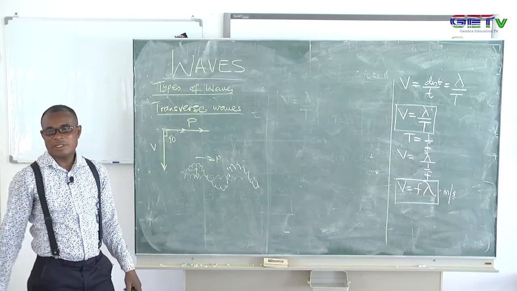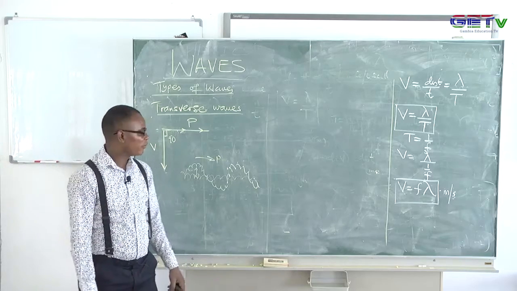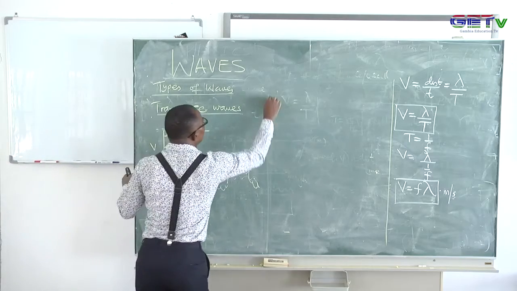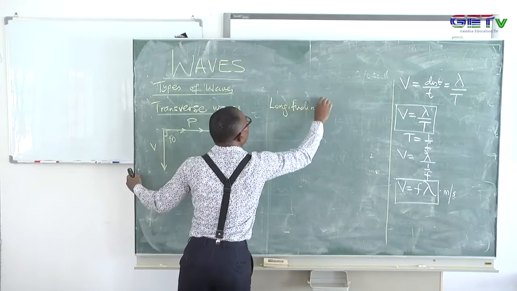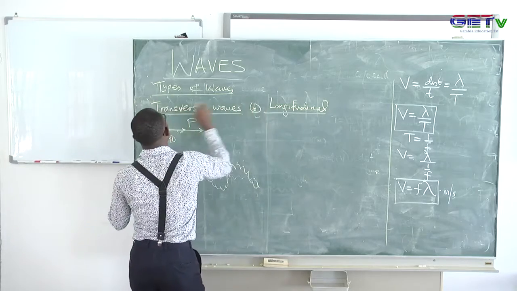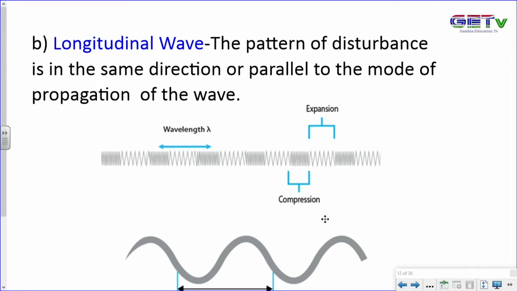Now, what about the second type? The second type is the longitudinal wave. Remember, longitudinal wave. So longitudinal wave is that type of wave in which the mode of vibration and the mode of propagation of the wave are in the same direction, or they are parallel to one another. The mode of vibration and propagation are in the same direction, or they are parallel to one another.